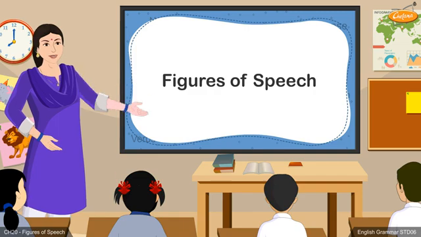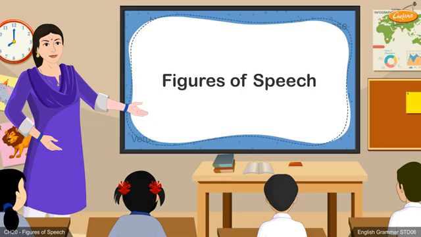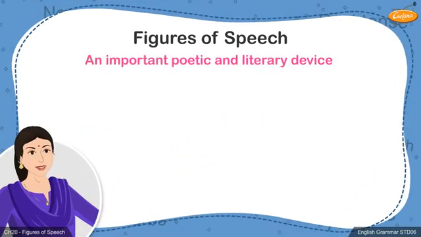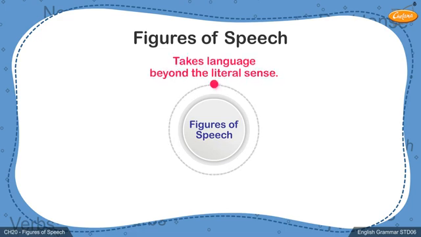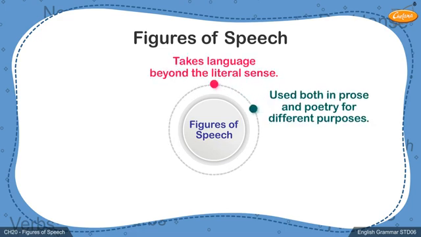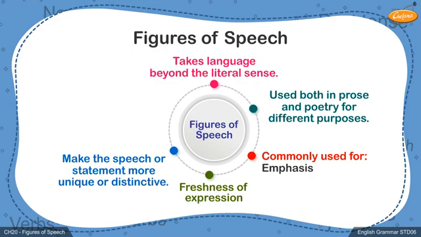Today, we will be learning about a kind of phrase that differs slightly from the ordinary manner in which we use phrases in sentences in English language. These phrases, used commonly as poetic and literary devices, are called figures of speech. Figures of speech take language beyond the literal sense. It's often used in both prose and poetry for different purposes. The author or poet may use these unique phrases as poetic or literary devices for emphasis, freshness of expression, or to make the speech or statement more unique or distinctive.